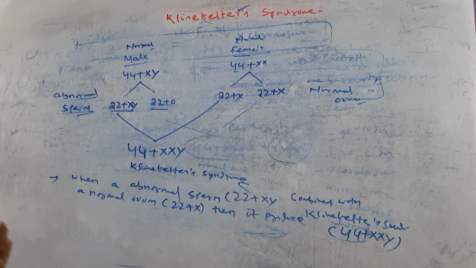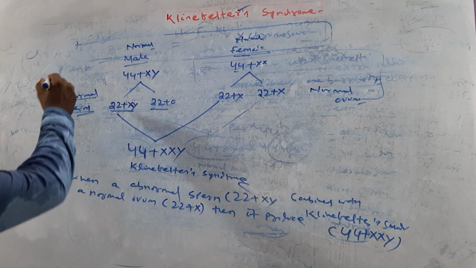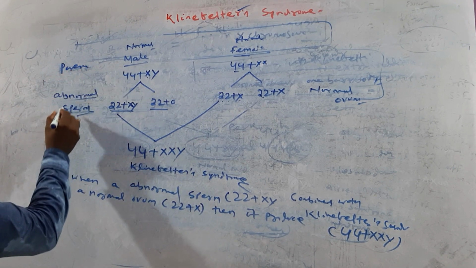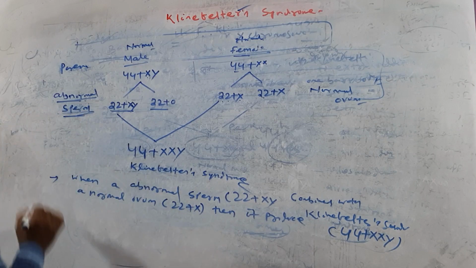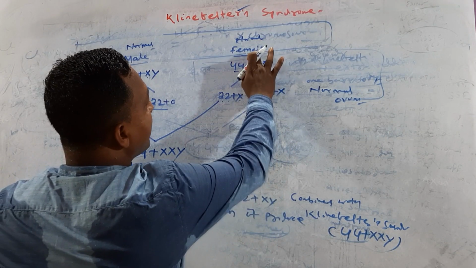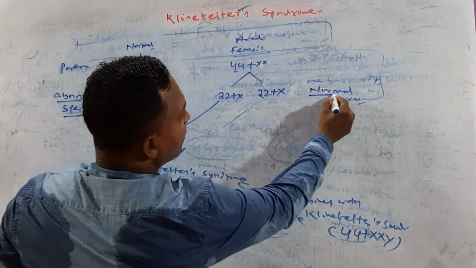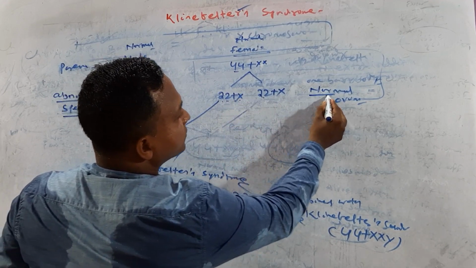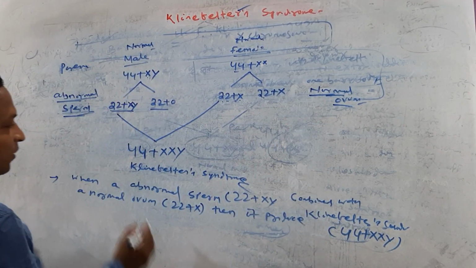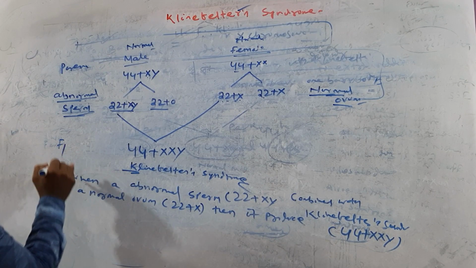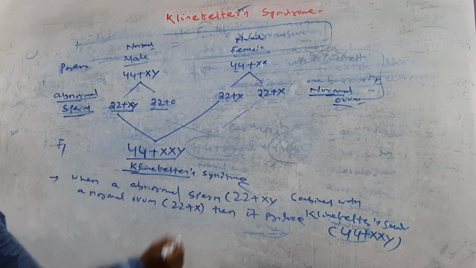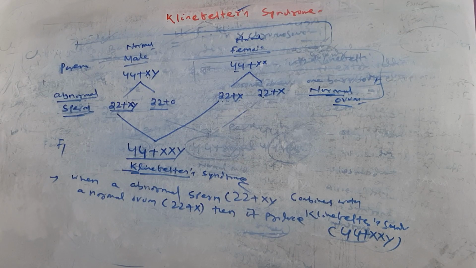Clear? 100%. This is the parent. On this side is the abnormal sperm. On this side they are coming from the female; they are normal, containing 23 chromosomes. That is the normal ovum. And the F1 hybrid is Klinefelter syndrome. Okay, clear? Try to focus.